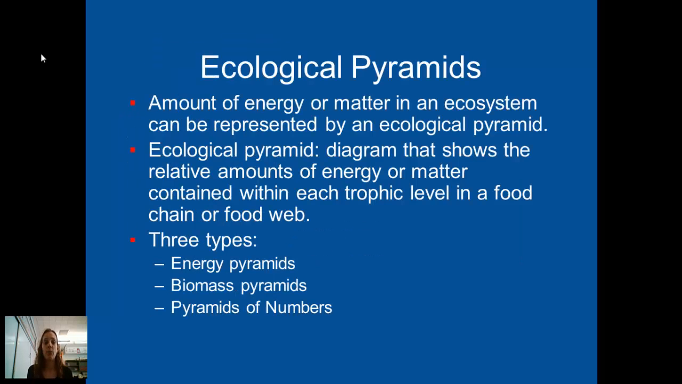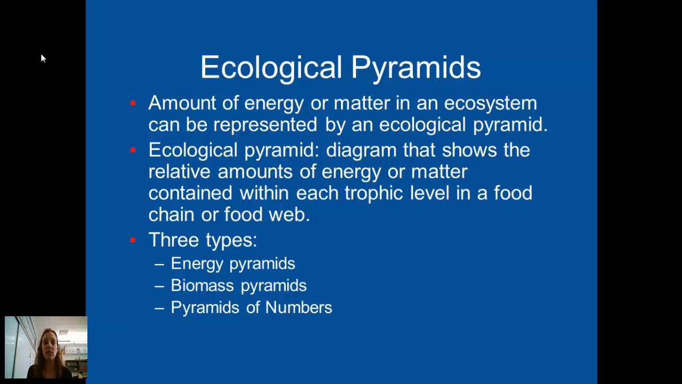Let me talk to you about how we represent energy that is moving through an ecosystem. So food chains and food webs are showing which organisms eat other organisms in order to obtain energy. These ecological pyramids are showing the amount of energy or matter in an ecosystem. So an ecological pyramid is a diagram that shows the relative amounts of energy or matter contained within each trophic level of a food chain or a food web. What that's also telling us is how much energy is available for the next trophic level.